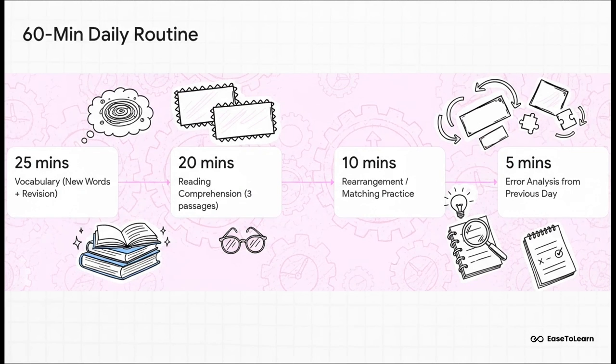Seriously, spend 25 minutes on vocabulary, that's not negotiable, 20 minutes practicing 3 RC passages, 10 minutes for other question types, and a super important 5 minutes to analyze the mistakes you made yesterday. Consistency is what will get you there.